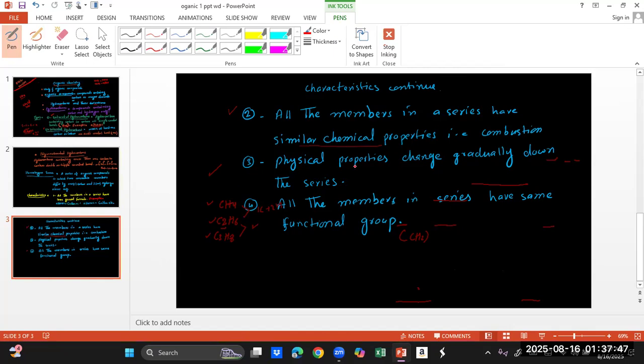Now, physical properties change gradually down the series. This is the third characteristic of homologous series. From the exam point of view, this question can be of 2 to 3 marks, especially characteristics. Each characteristic carries 1 mark, but at the same time, there is one compulsory MCQ on the basis of these general formulas. Hope you understand.